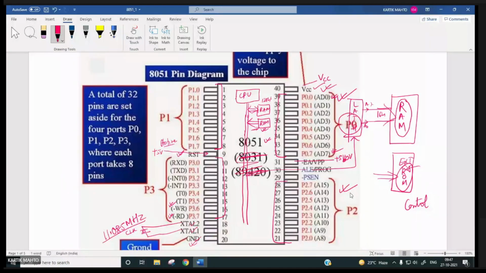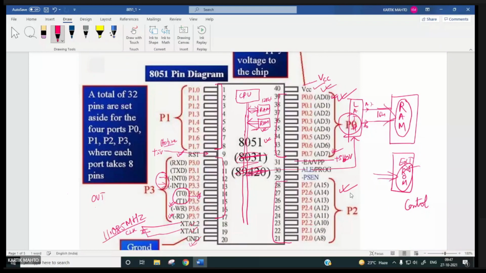And if you want to interrupt the microcontroller, then you have two interrupt pins, INT0 and INT1, like RST 7.5, two hardware interrupt pins are there. And two timer output pins are also there, like out 0 and out 1.